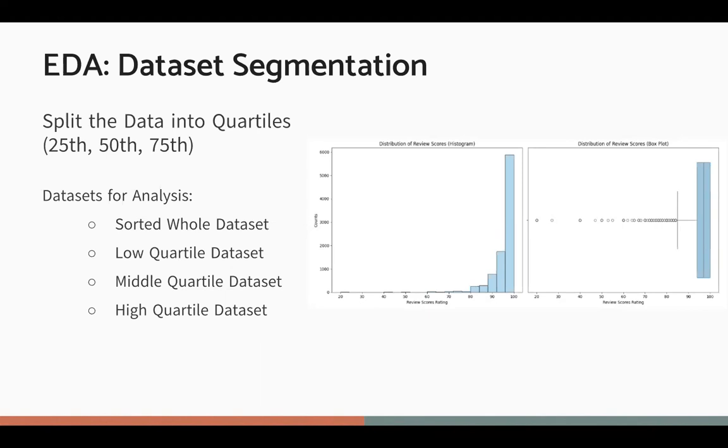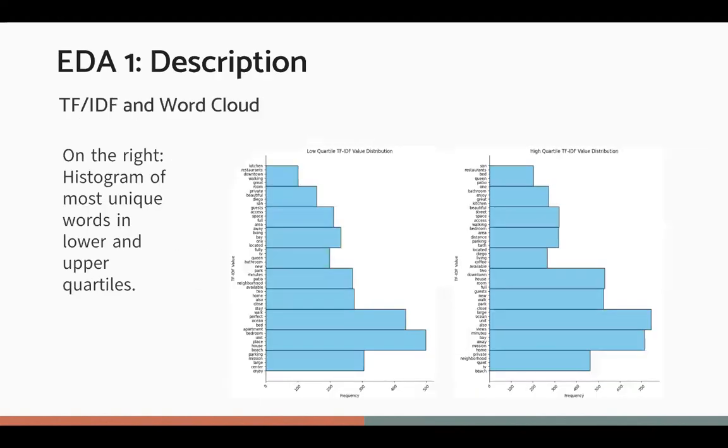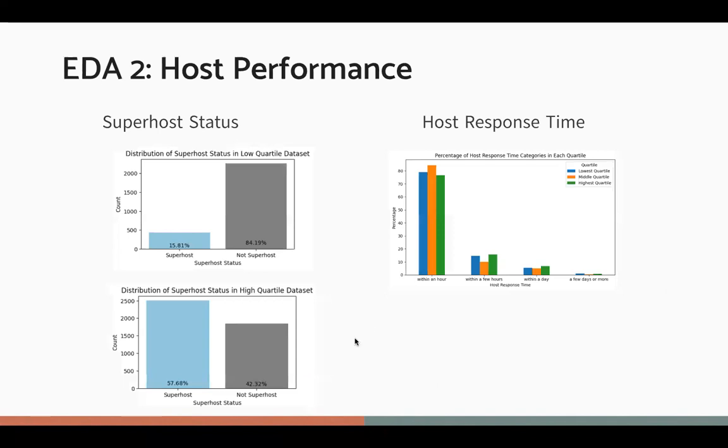In the first part of our EDA, we examine if there is a relationship between the descriptions of an Airbnb listing and its review score. We use TF-IDF to extract the top 50 most unique words in the dataset, then compare the results we get from the low quartile dataset and high quartile dataset. From these bar plots, we can infer that upper quartile data descriptions are standing out because they make more neighborhood and in-home amenities clear.